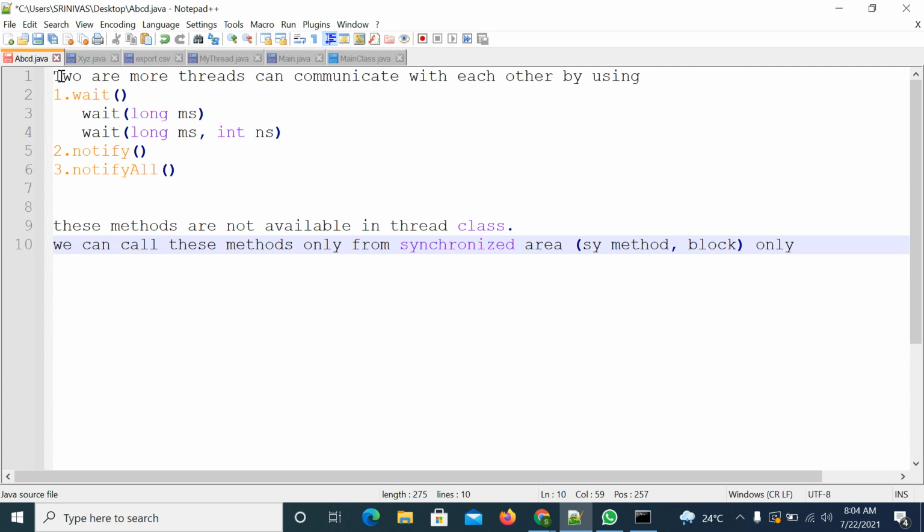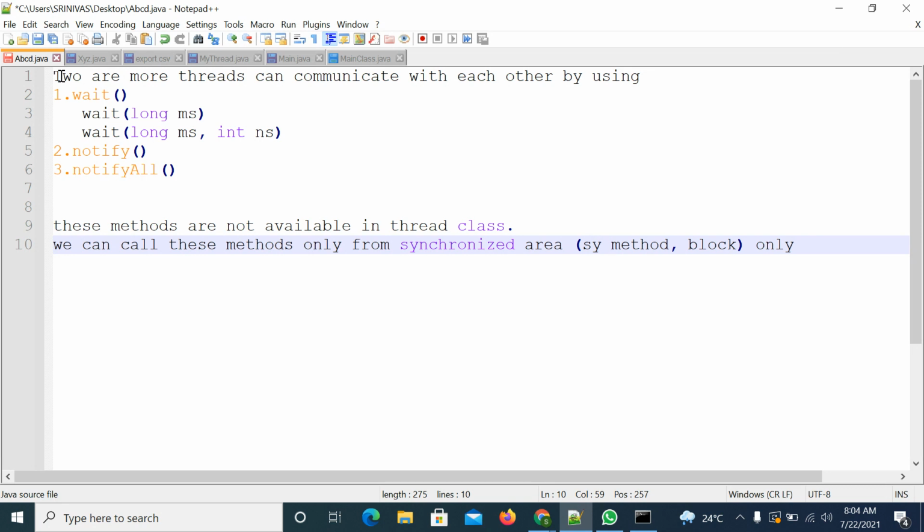These three methods involve the locking concept. If you want to release the lock, we need to get the lock first. So if you want to perform locking operations, you must perform them from the synchronized area only.